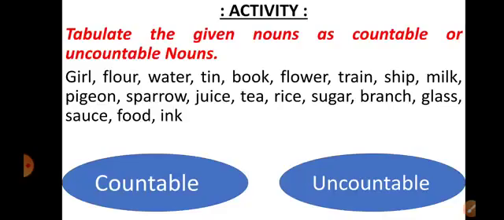Based on this, one interesting activity is given here. The question is: tabulate the given nouns as countable or uncountable nouns. So below these pictures, two columns are given, countable and uncountable, and in your book we are going to put these words correctly in that particular column. But I am just going to show it by drawing an arrow. Let's read all the given nouns first, children. Okay. Come on, read it aloud with me.